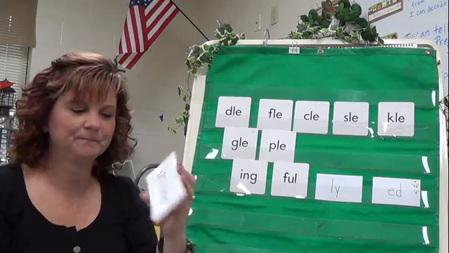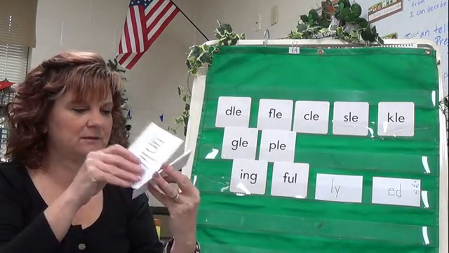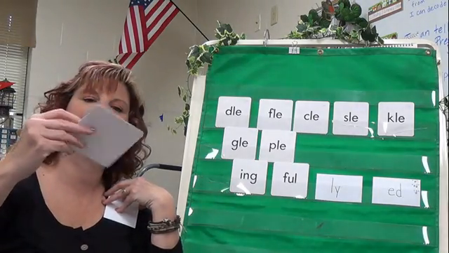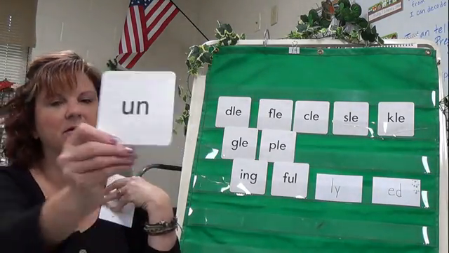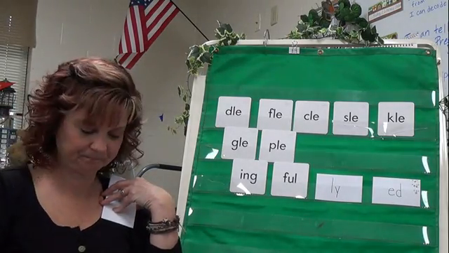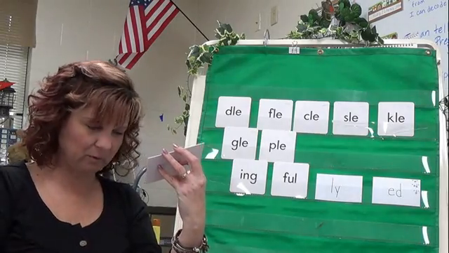Unlike. Good. All right. So that is our prefix, un, U-N. It comes at the beginning of a word. Prefix, unsure. Good.